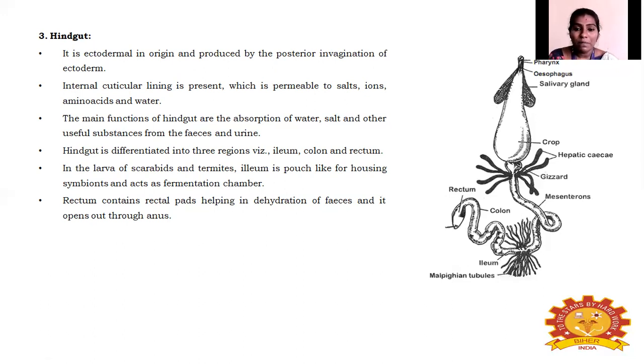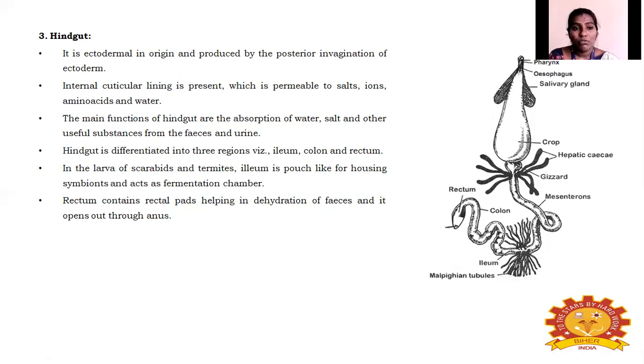Coming to the rectum, it is actually an important part. It dehydrates the feces. How? The rectum contains the rectal pad. It helps in the dehydration of the feces and it opens out through the anus. That means the remaining fecal matter will be pushed out from the anus. That is the remaining undigested product from the food, out of the insect body.